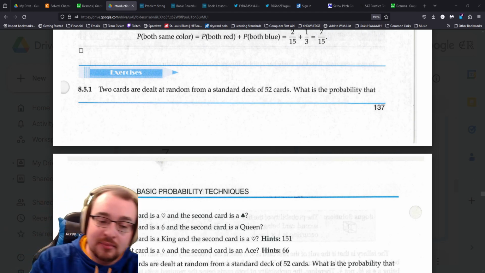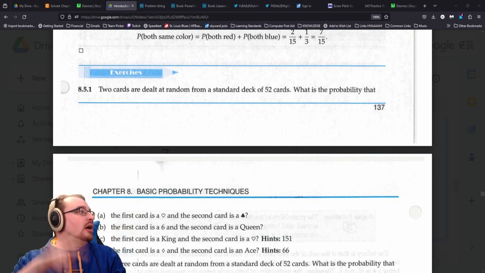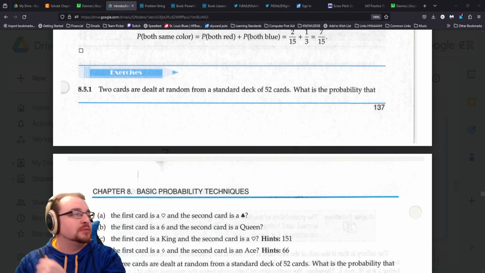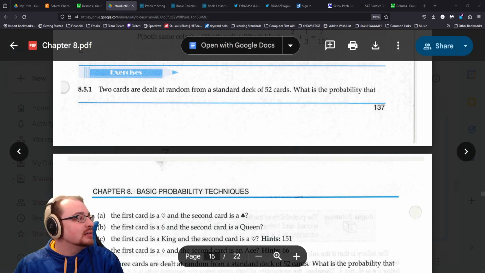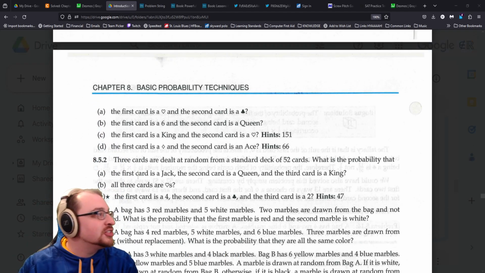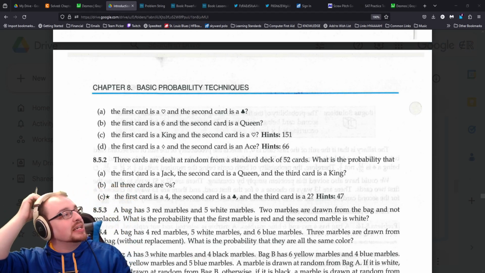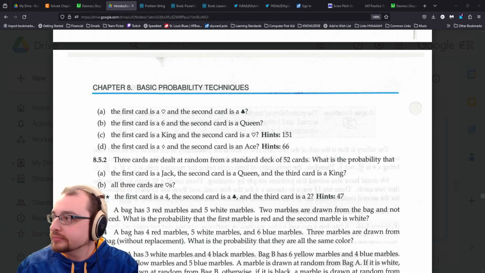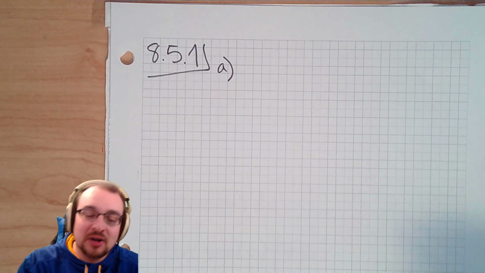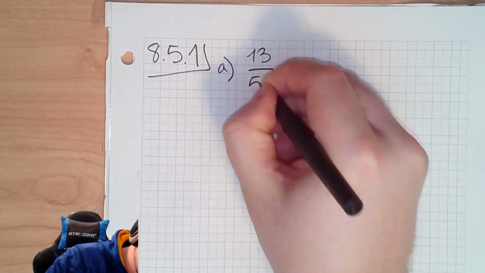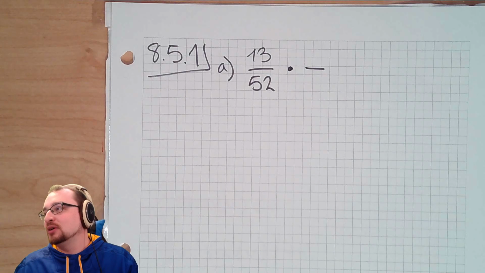So we got 851. I'm going to write it down where you can't see it, and then I'll read it, and we'll switch over. So it says 2 cards dealt at random from a deck of 52, so it's kind of like the first one we did. What is the probability that A, the first card is a heart, and the second is a club? So what is the odds that I get the first one a heart? 13 out of 52, 1 quarter, right? Now, this is literally the first problem. They just switch diamonds.